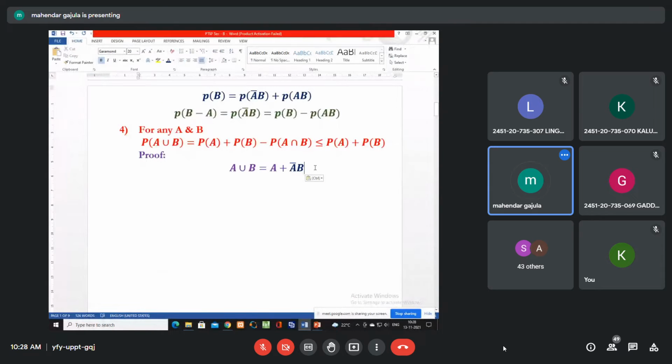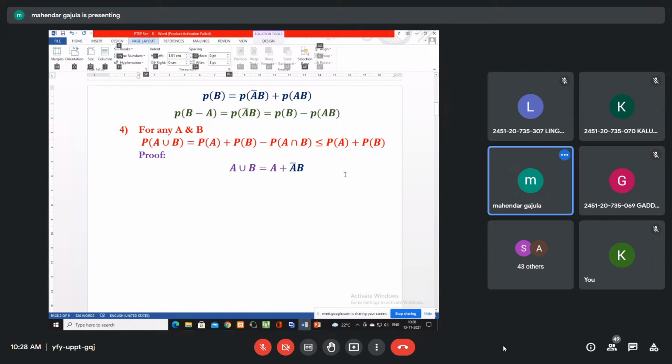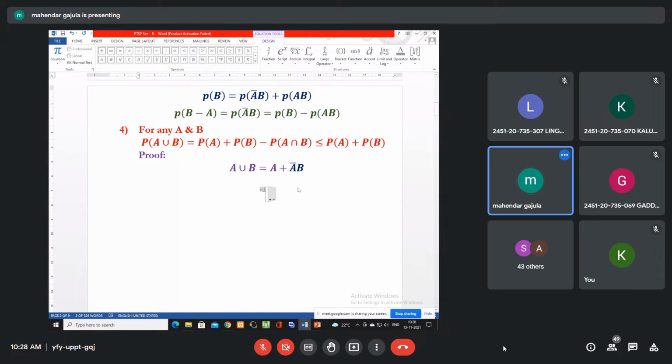Okay. And these two are mutually exclusive, right? A and A bar B are mutually exclusive. Okay, then use axiom 3.